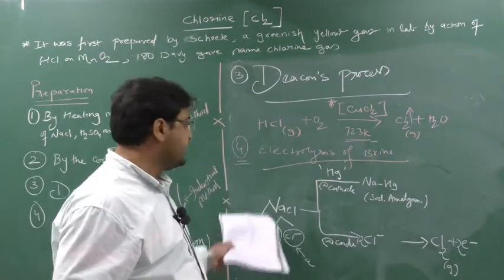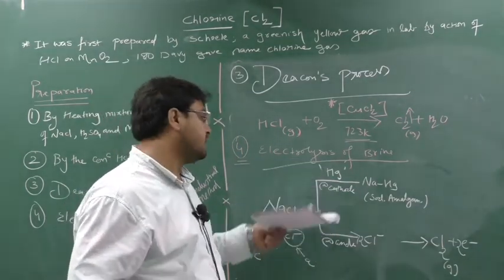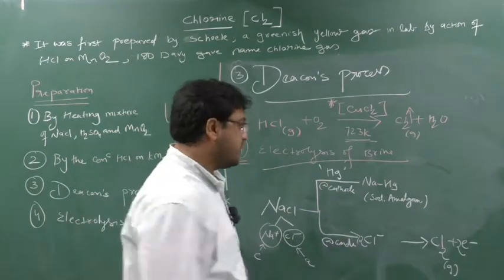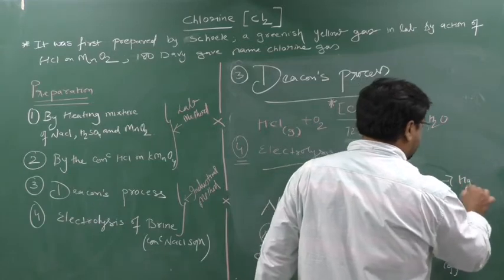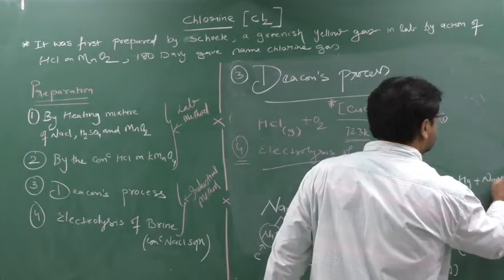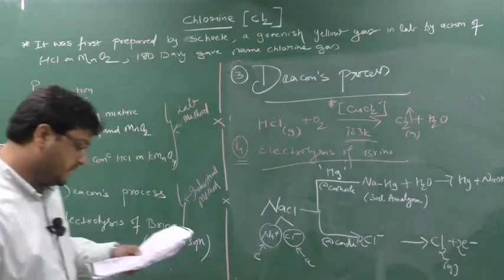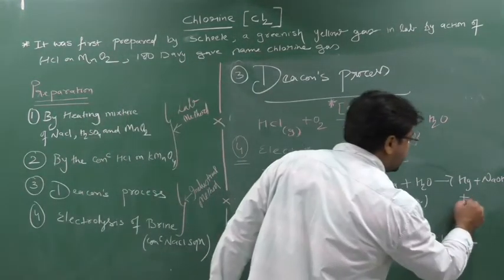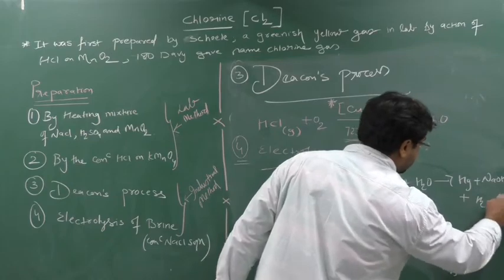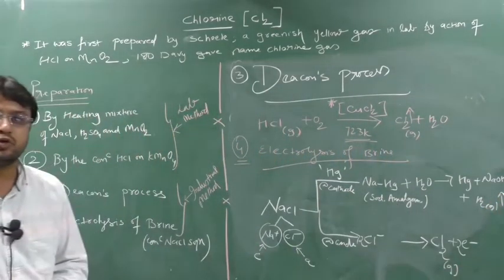So this sodium will get deposited at the cathode, immediately react with mercury and form sodium amalgam, and on hydrolysis of this sodium amalgam, what will I get? I will get mercury back and I will get NaOH. So in this way the reaction occurs. Clear? So write down: I will get mercury back and NaOH, plus I will get hydrogen gas too. This is not required, but understand. So that's why I have to do this long process.